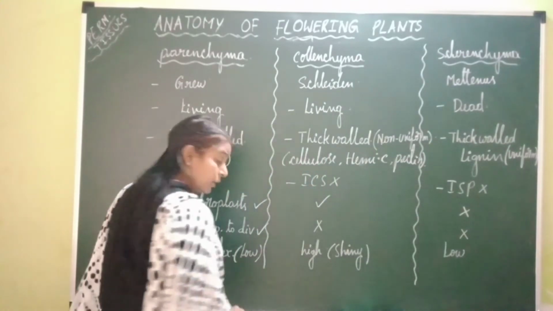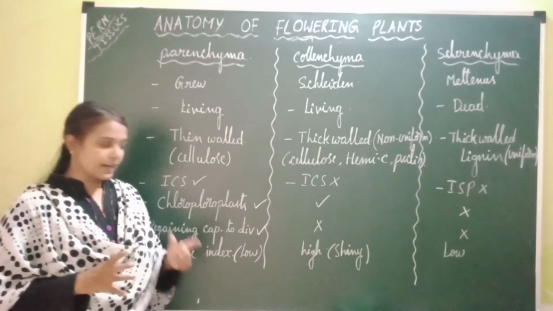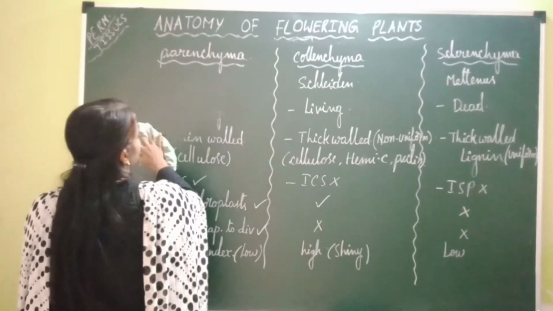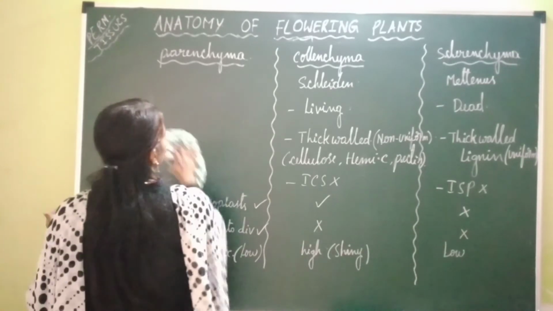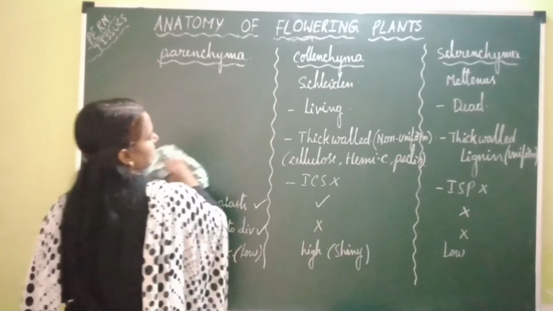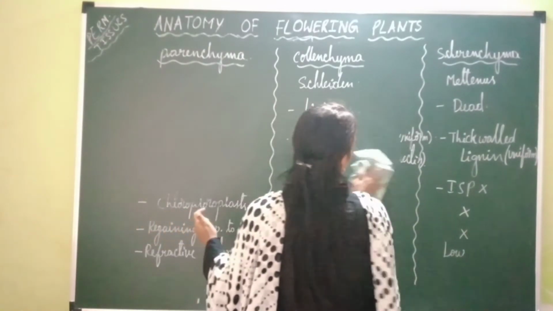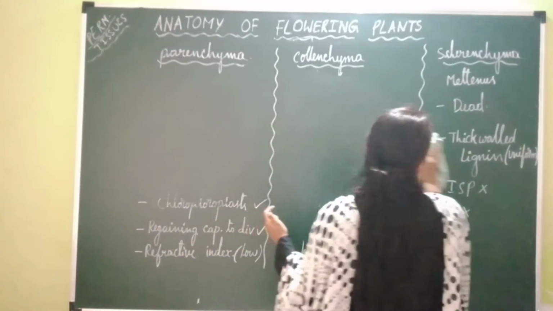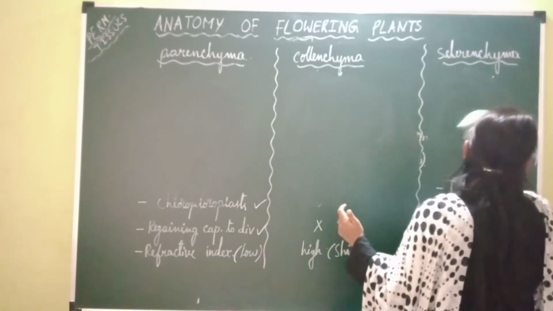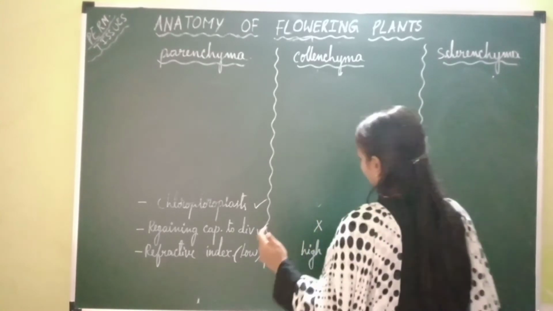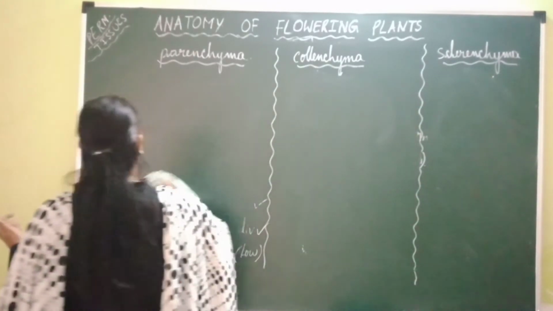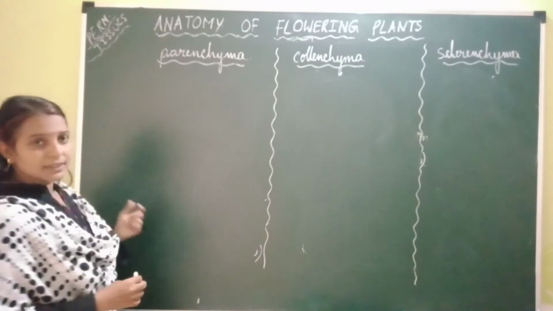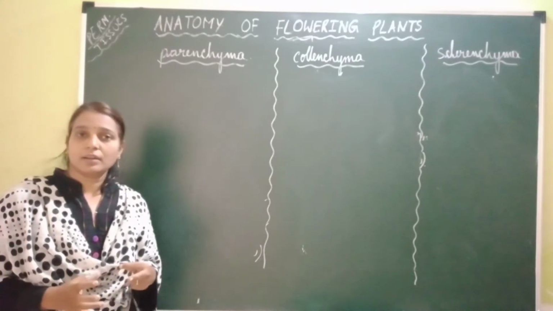Okay, now let's study the location of these tissues, where they are present. Generally, parenchymatous tissue is present everywhere in the plant organs.